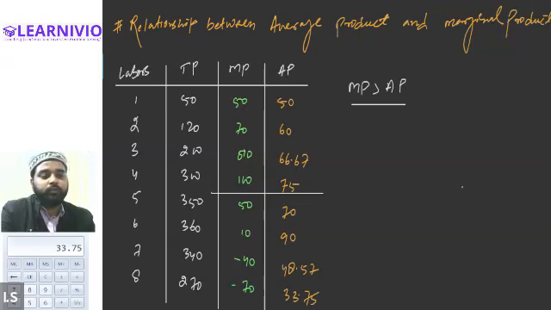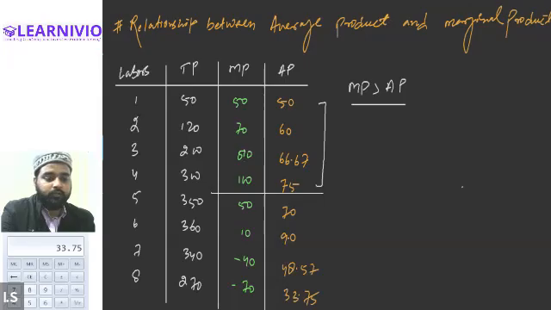So you can also notice that till the point marginal product is greater than the average product, the average product is continuously increasing: 50, 60, 66, 75. It is increasing, yes or no? Yes. Just a minute, let me correct it.